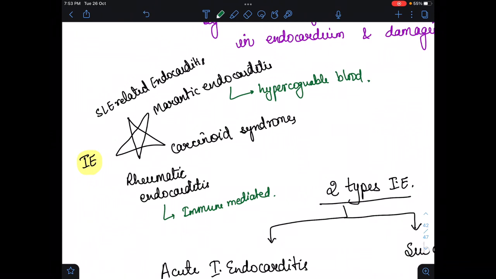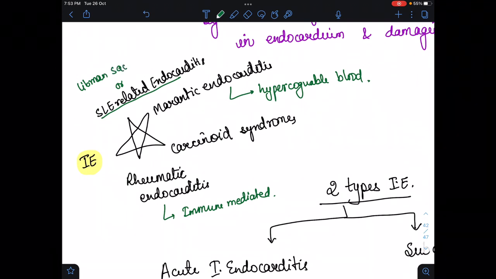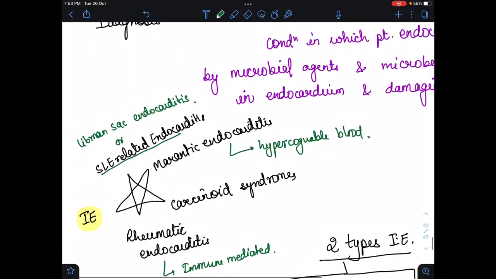While in the Libman-Sacks, or SLE related endocarditis, there is an immunological process on either side of the valve, and it causes severe inflammation of the valve, and it leads to Libman-Sacks endocarditis.